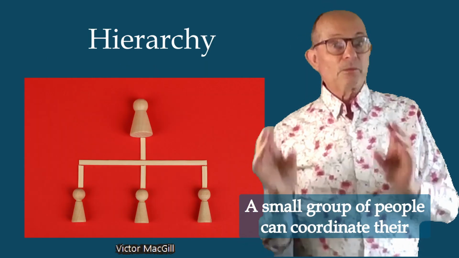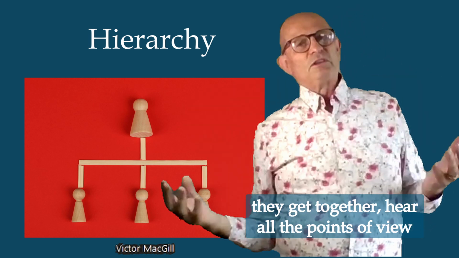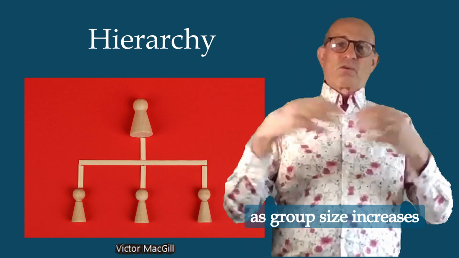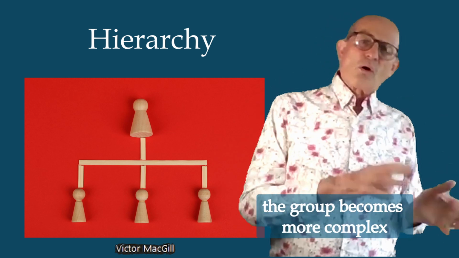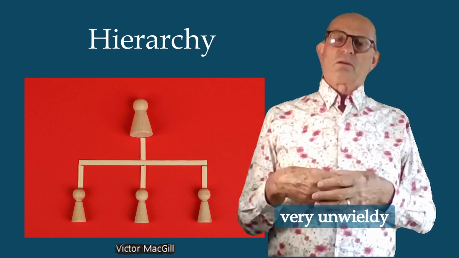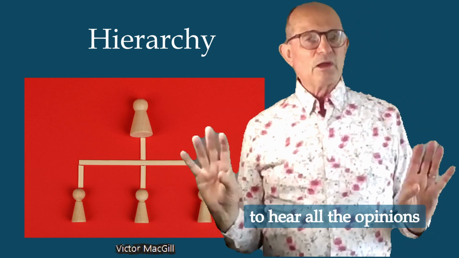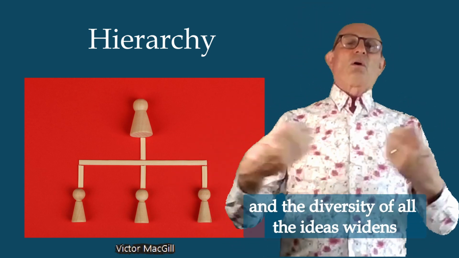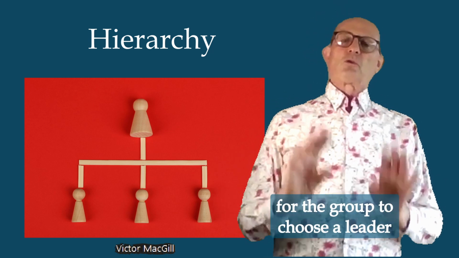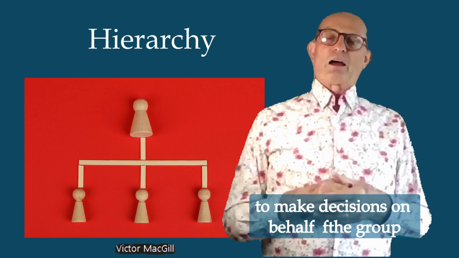A small group of people can coordinate their actions quite simply. They get together, hear all the points of view, and come to a shared agreement. But as group size increases, the group becomes more complex, and this level of informality becomes very, very unwieldy. A group of 200 people does not have the time to hear all the opinions, and the diversity of ideas widens. It quickly becomes more efficient for the group to choose a leader or leaders to make decisions on behalf of the group.